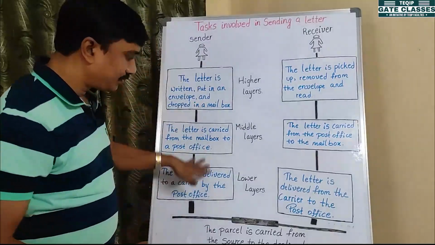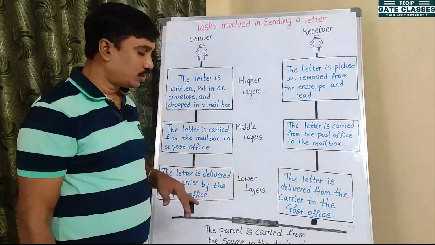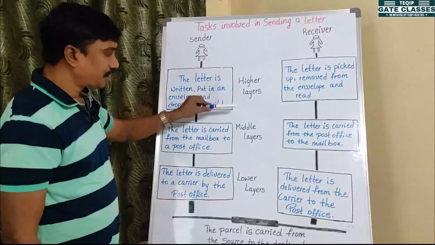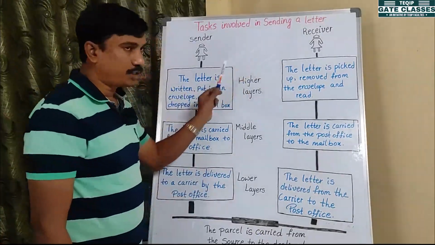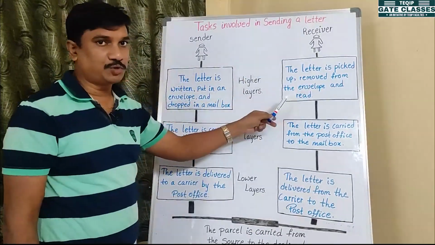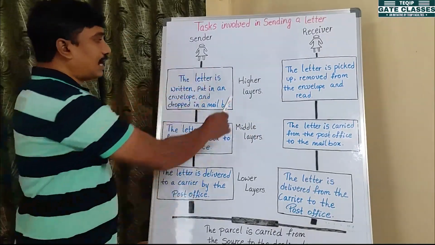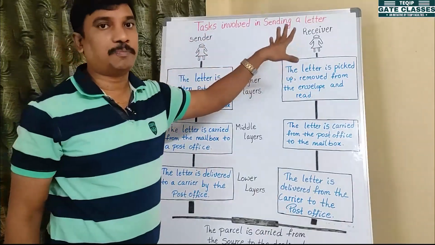So in this layered architecture, how many layers are there? You observed 3 layers: higher layers, middle layers, lower layers, right? Similarly, on both the sender side and receiver side, you observe 3 layers. The top layer, the higher layer, always represents the sender and receiver, the users or applicants.